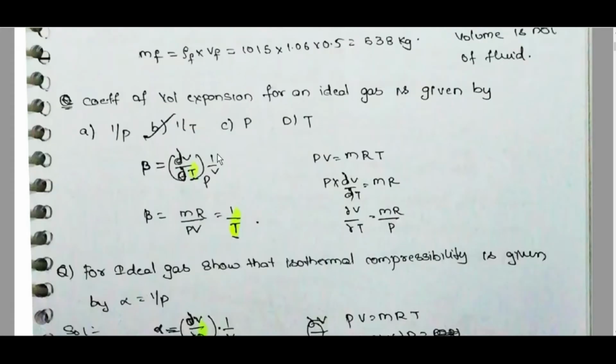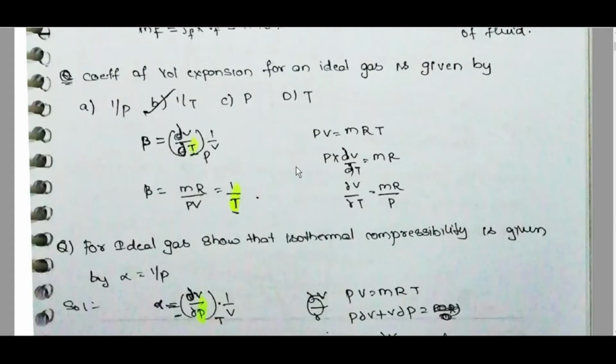Okay. The coefficient of volume expansion of an ideal gas is given by beta is equal to dou V by dou T into 1 by V. PV is equal to mRT. We can write dV by dT as mR by P. Finally, beta is equal to 1 by T.